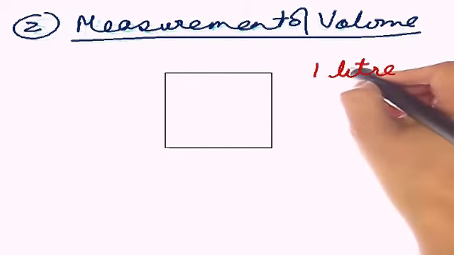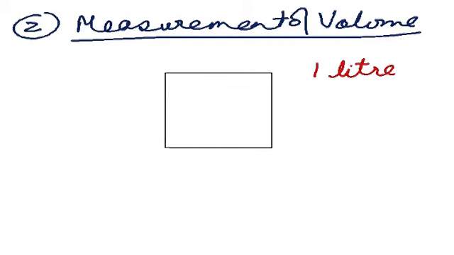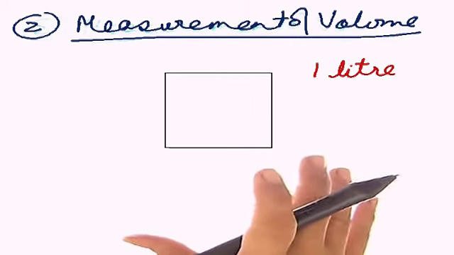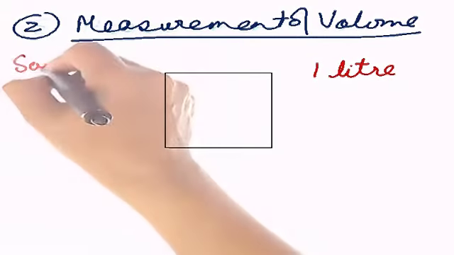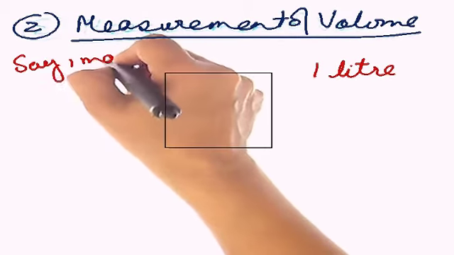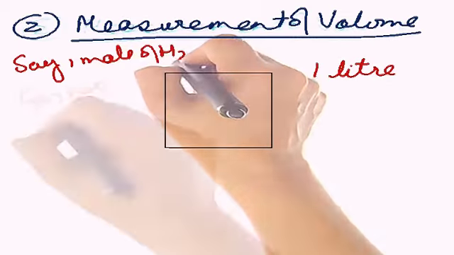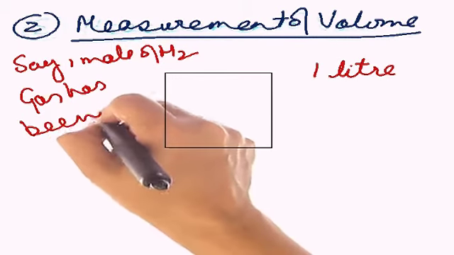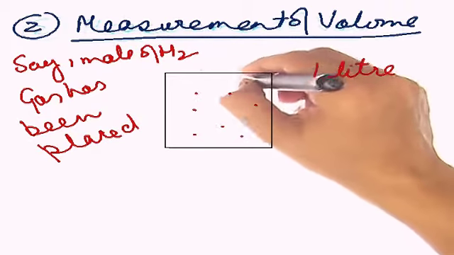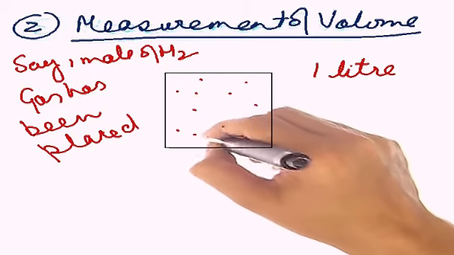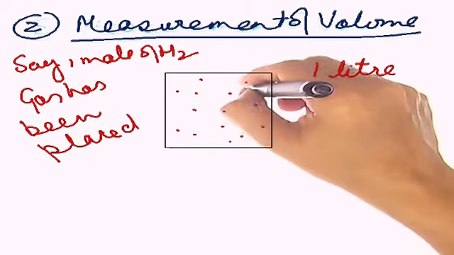Now just imagine that in this 1 liter container, I am going to put hydrogen gas, say 1 mole of hydrogen gas has been placed in the container. Just imagine that these are the hydrogen molecules I'm trying to draw. So somebody asks you, what is the volume of these hydrogen molecules? So automatically the answer is 1 liter.